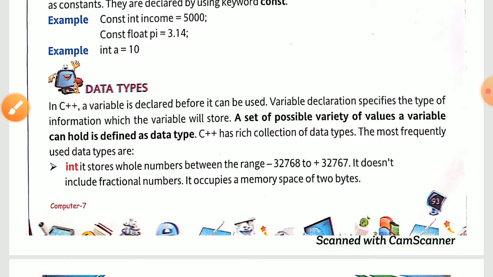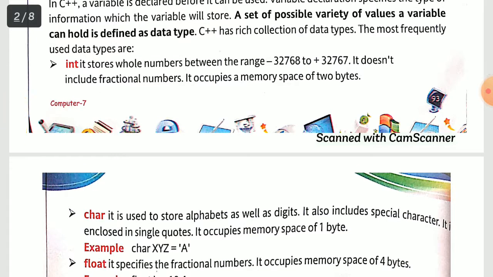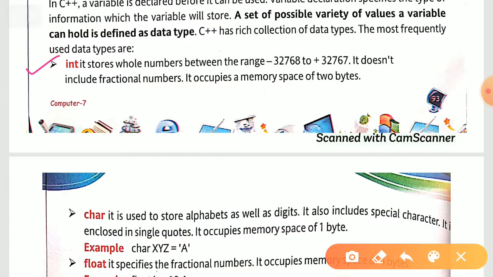Now we have three particular types of data types. The first one is int. Int comes from integer. It stores whole numbers between the range, from -32768 to +32767. These are the numbers it is going to hold. It does not include fractional numbers. It occupies a memory space of 2 bytes.